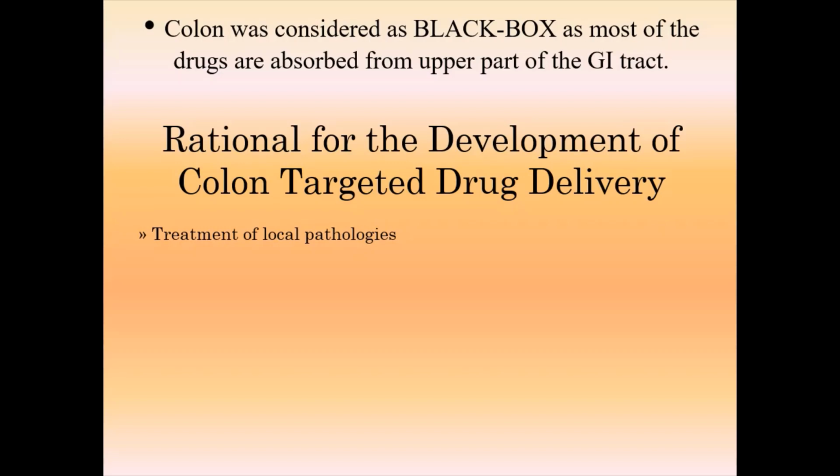In those cases there is a need to treat in a local way, meaning the drug should be available in that local area. So if you formulate the formulation in such a way that it remains intact in the upper part of the GI tract and the drug is released in the colonic area,